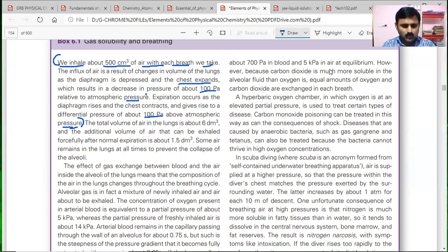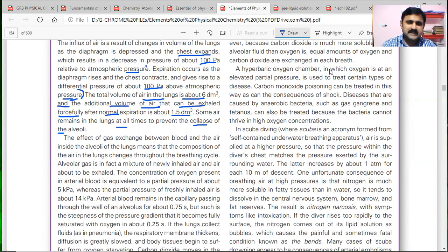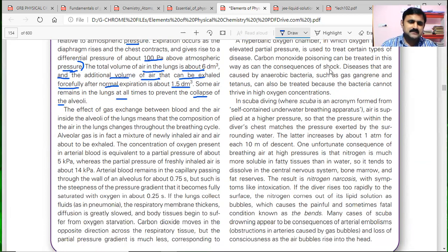The total volume of air in the lungs is about 6 decimeter cube, and the additional volume of air that can be exhaled forcefully after normal expiration is about 1.5 decimeter cube. Some air remains in the lungs at all times to prevent the collapse of alveoli. So experimental results are telling these points regarding Henry's law.